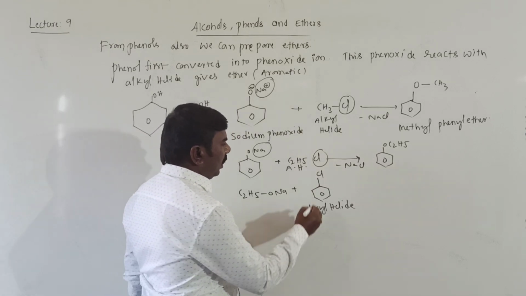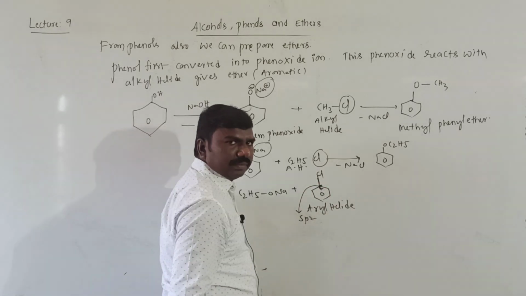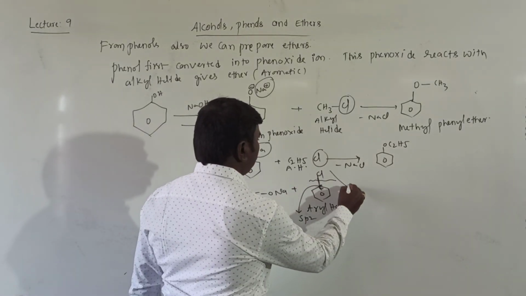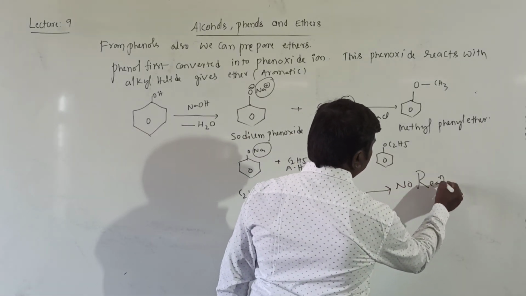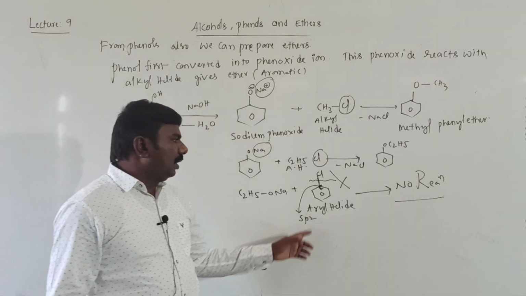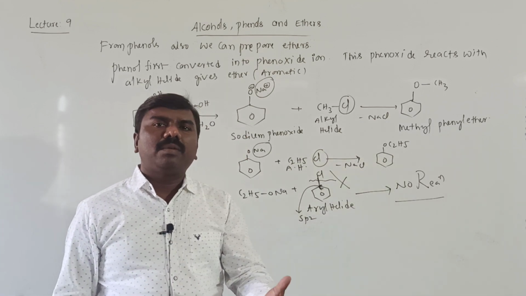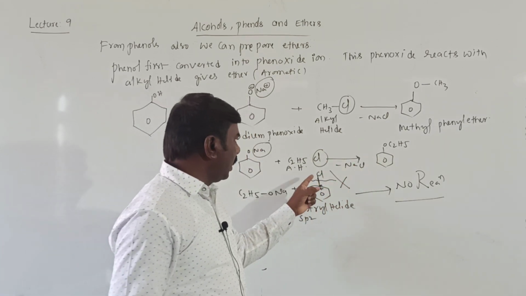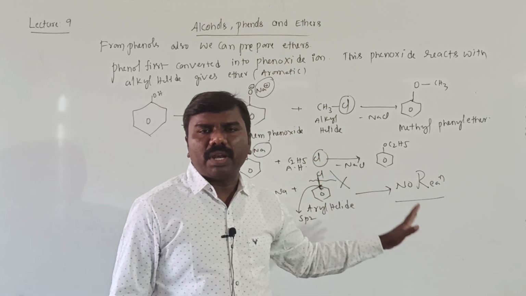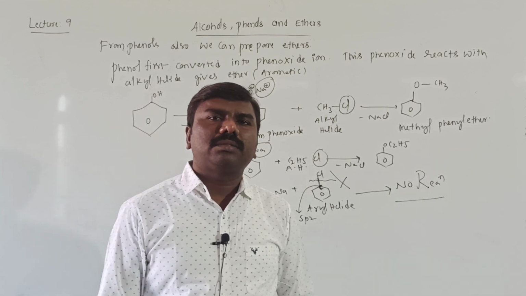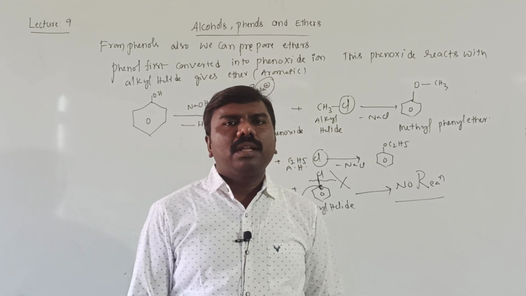Okay. Then it is sp2 hybridization. This C-Cl bond is stronger. This breaking is not possible. That's why no reaction. Because if you take aryl halide, carbon undergoes sp2, s character more, electronegativity more, strong attraction between carbon and halogen, you cannot break, that's why no reaction. Very, very important. These are the methods which are used to prepare ethers. Very, very important. We'll continue in the next session.